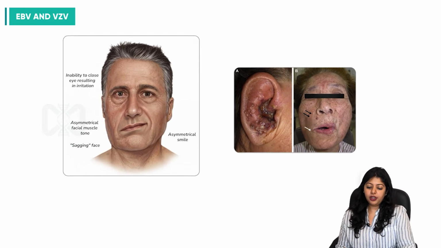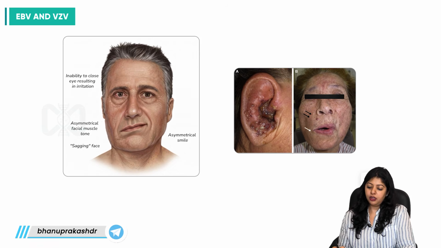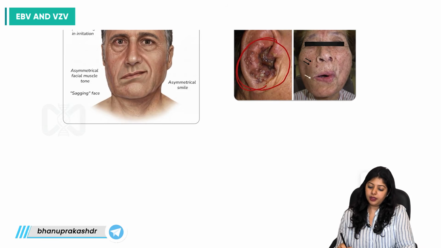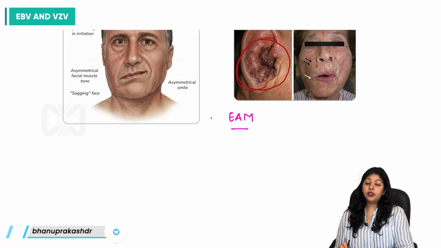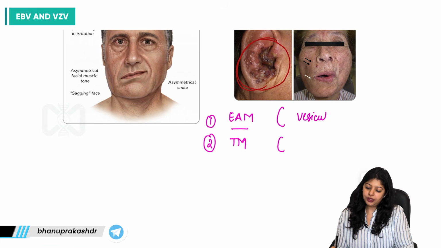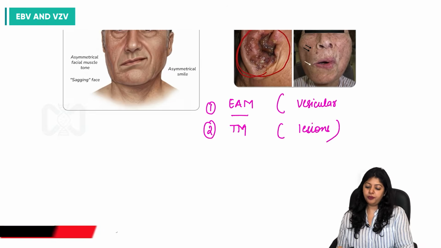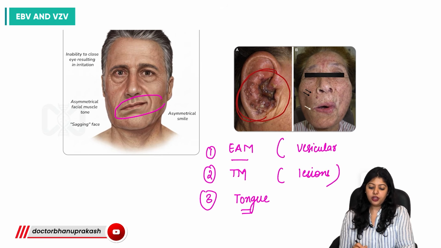So remember, first thing, in the tetrad we have vesicular eruptions on the external auditory canal, external auditory meatus. Then we have vesicular eruptions on the tympanic membrane as well. Vesicular lesions. And these are very, very painful, you must know. Then eruptions would also be present on the tongue. And lastly, there is going to be facial palsy.